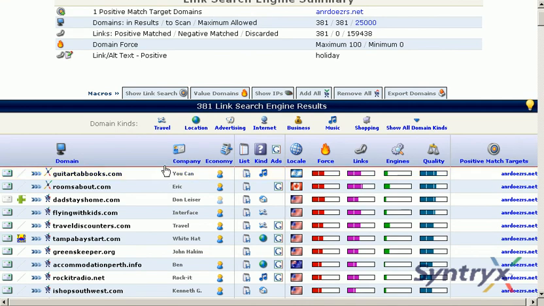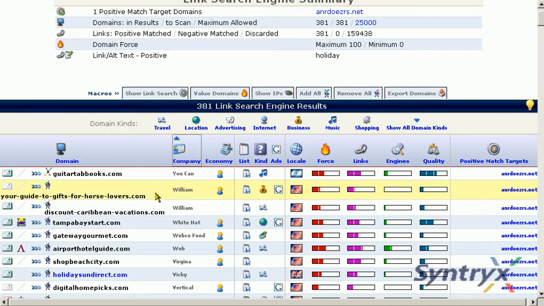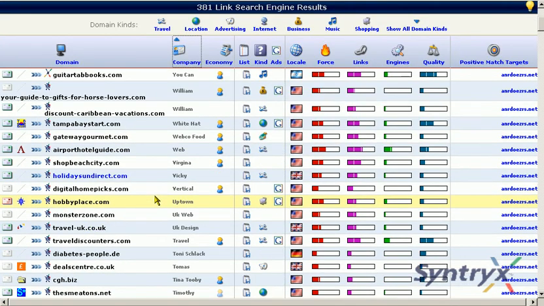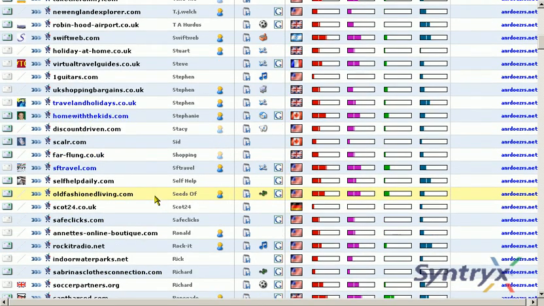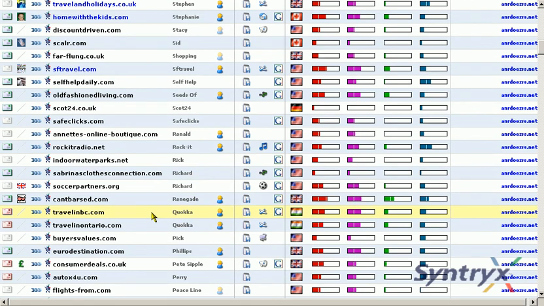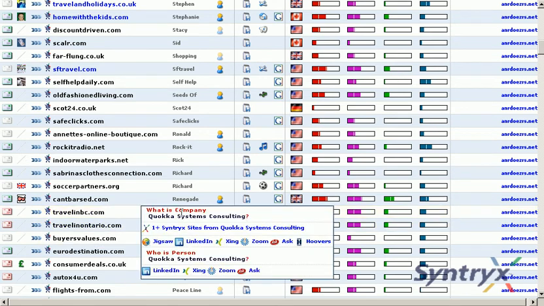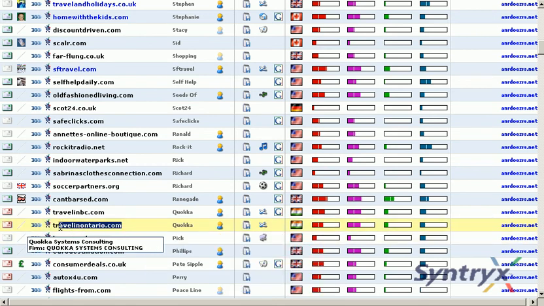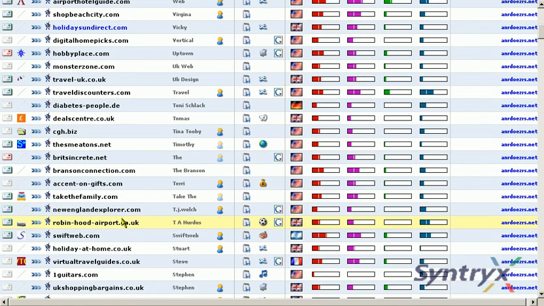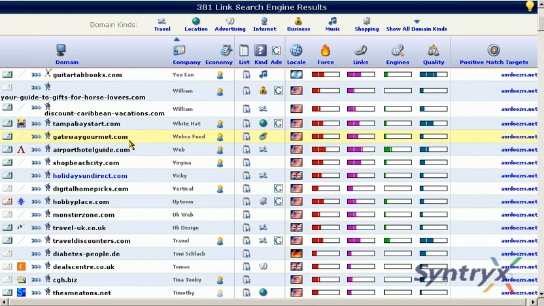The next column is the company name, and a really neat thing about the company name column is that you can reorder these sites by company name, and then there's oftentimes more than one domain that's registered to the same company name. So when you see that, you know that you have found a publisher that has more than one domain in their portfolio. And notice the red email icons here for this publisher, which is the Quokka Systems Consulting and then Quokka Systems Consulting, and they both have red emails at these domains. Odds are they have more than two domains there. So that's a great use of the company column to find more than one site.